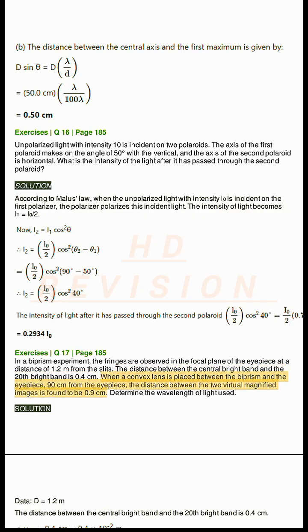When a convex lens is placed between the biprism and the eyepiece, 90 centimeters from the eyepiece, the distance between the two virtual magnified images is found to be 0.9 centimeters. Determine the wavelength of light used. Solution. Data: D equals 1.2 meters. The distance between the central bright band and the 20th bright band is 0.4 centimeters.